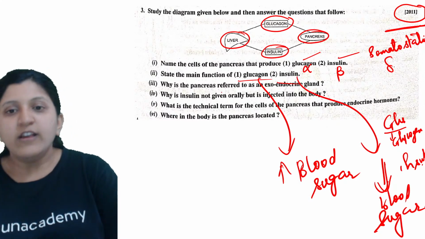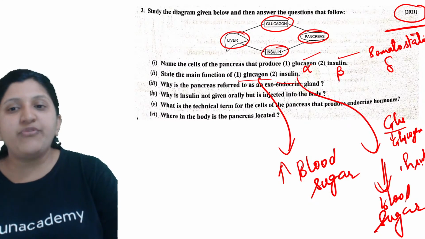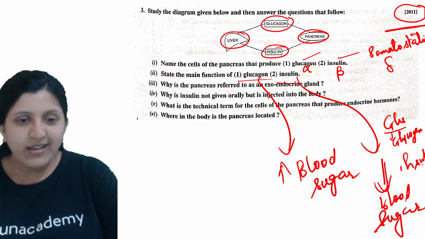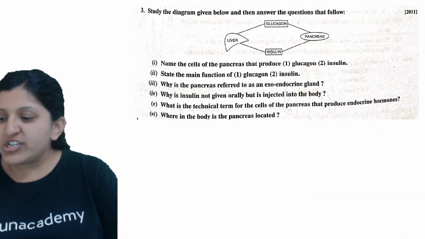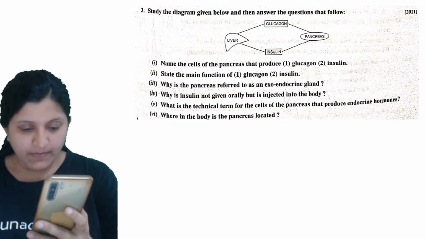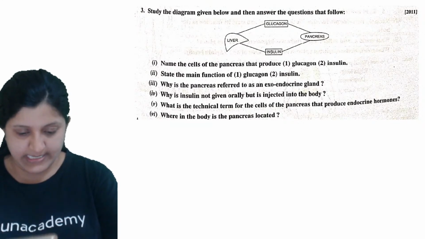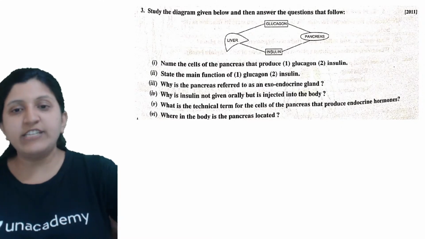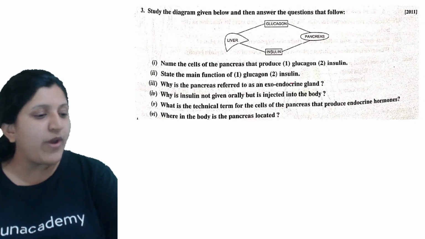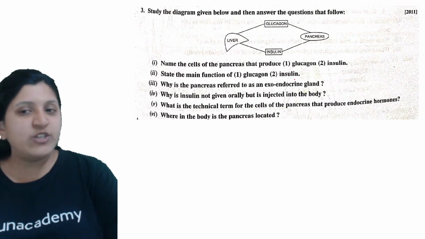Now why is the pancreas referred to as an exoendocrine gland? Any of you? Jasnoor, Akshay? Any idea why we call it an exoendocrine gland? You know the endocrine part, right?